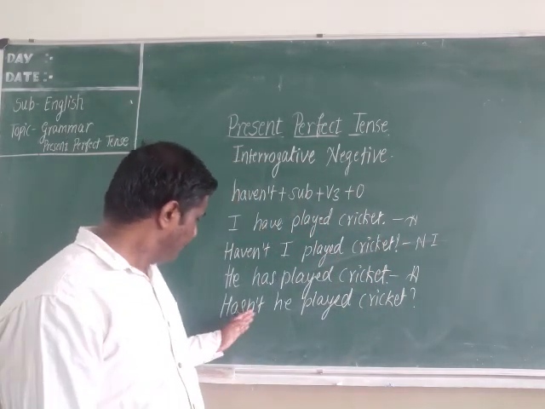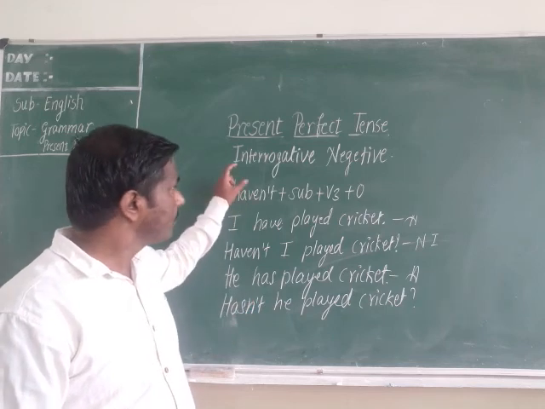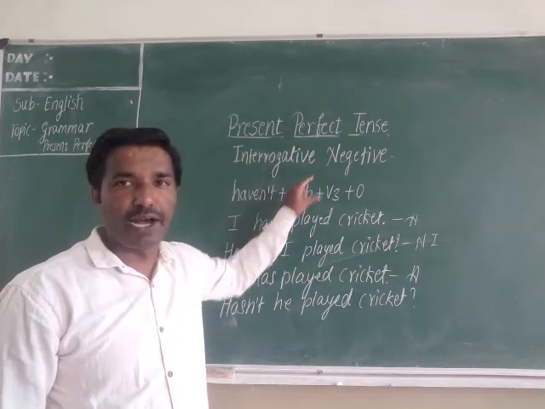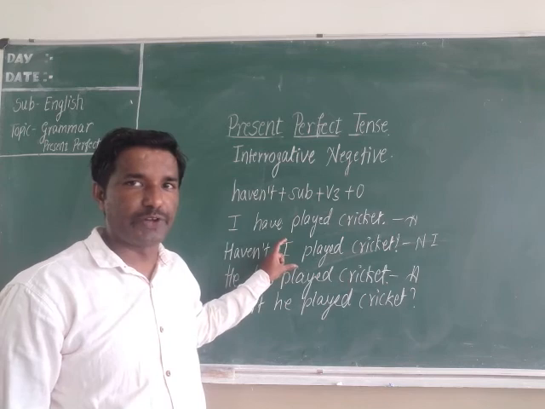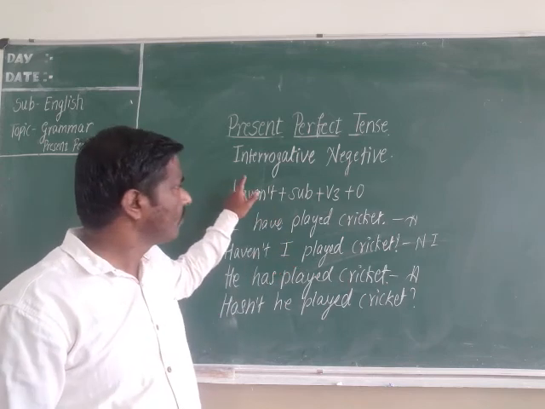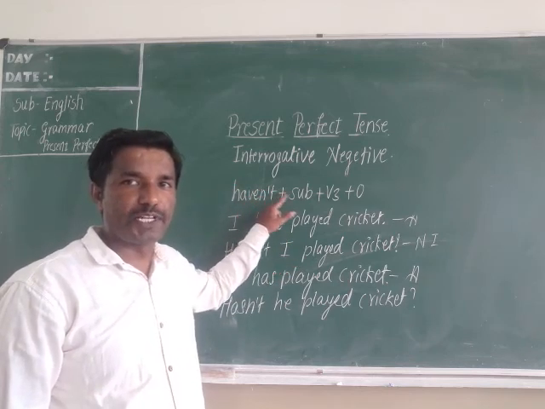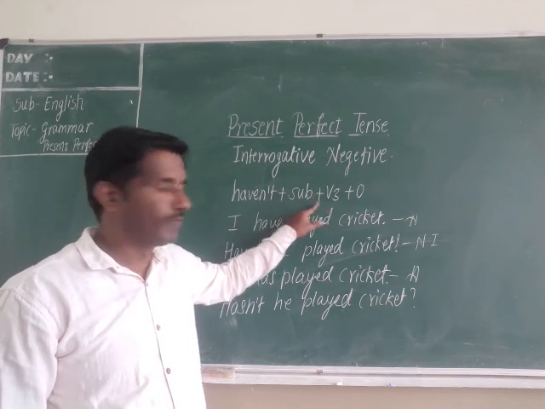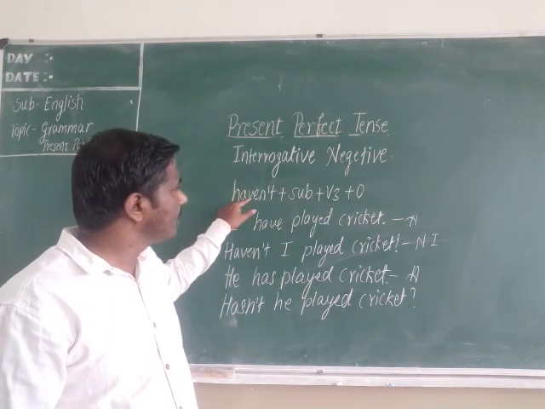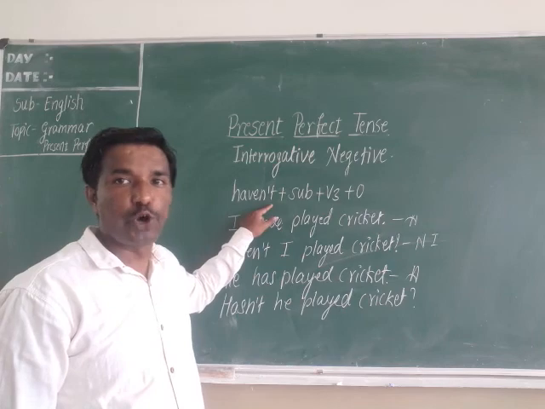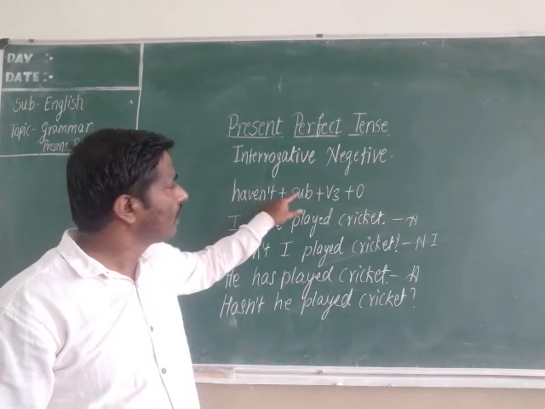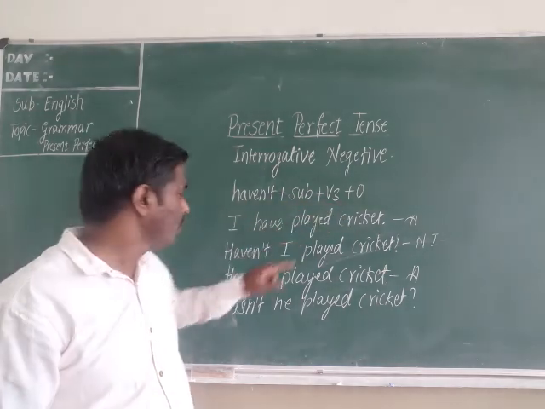It is interrogative negative, another structure. Both structures we can use here. In the first structure, have verb you have to use first, after that subject, after that not. But here, with have verb only you are using not. Haven't, after that subject, V3 form and object.